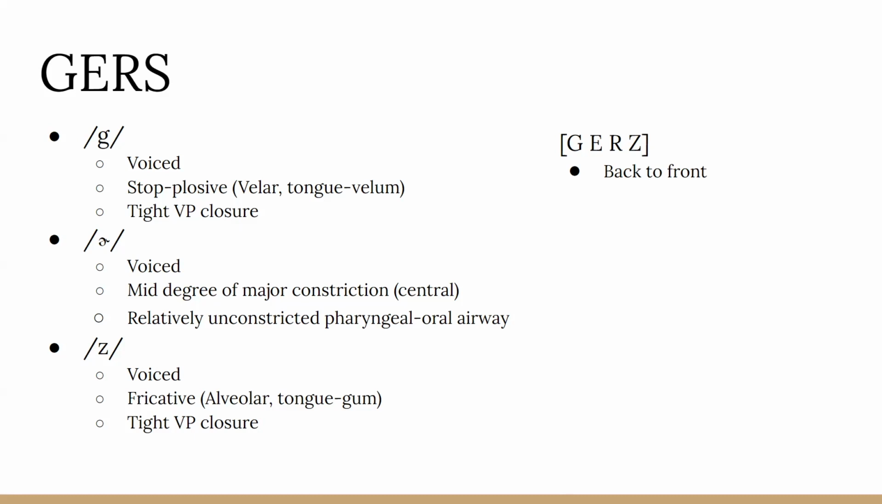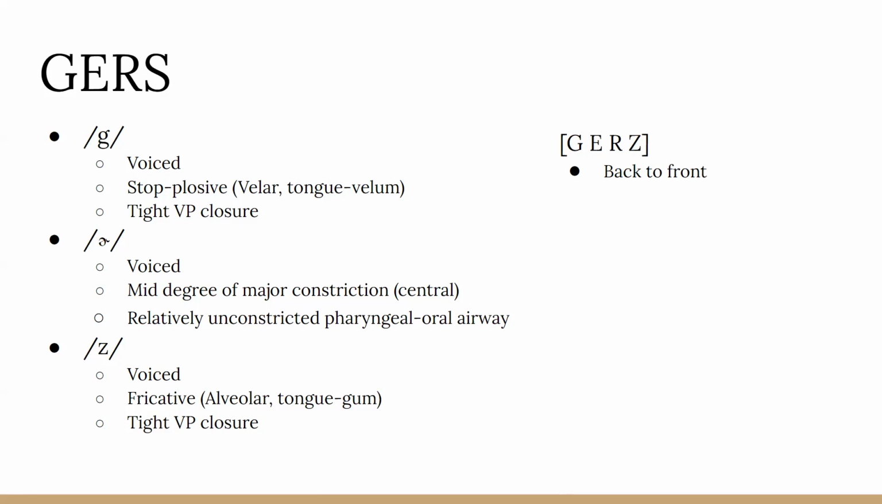She begins with the sound g, which is a voiced consonant. This sound is a velar tongue-velum stop plosive. During this sound, the vocal port is tightly closed and the vocal tract is significantly constricted. Next, the sound becomes a rhoticized E with a mid-degree of major constriction located centrally on the tongue. For this sound, the pharyngeal oral airway is relatively constricted with no significant constriction of the vocal tract.